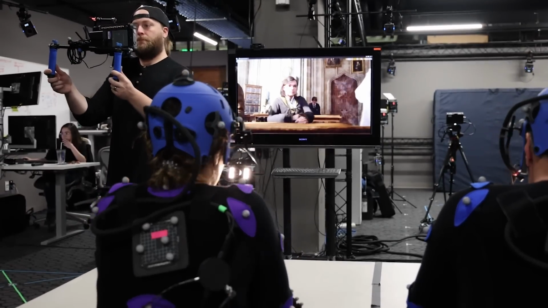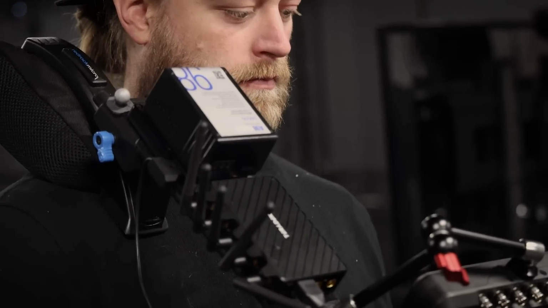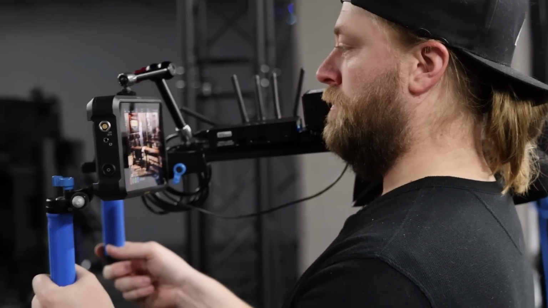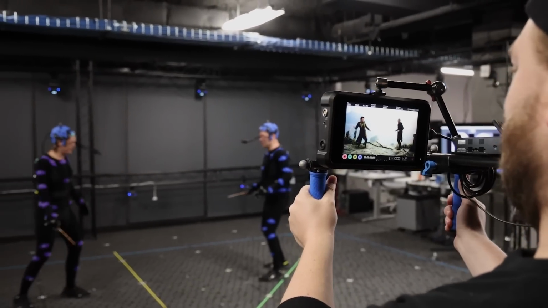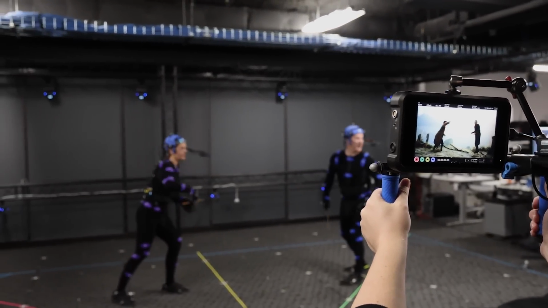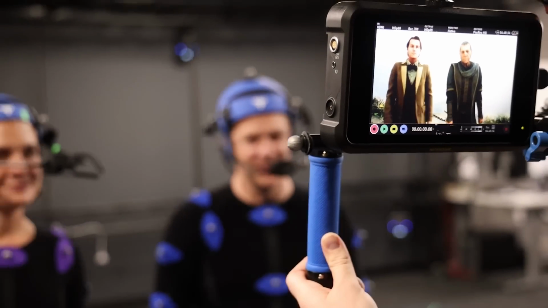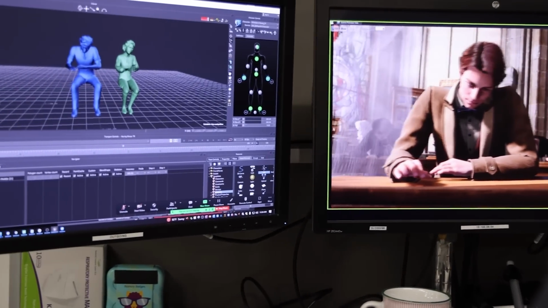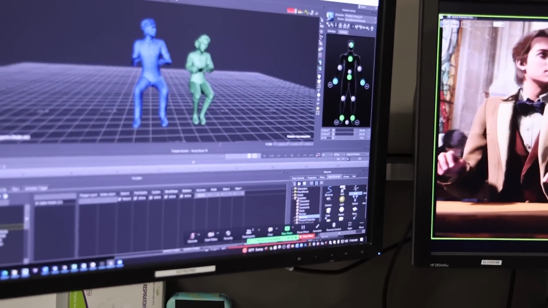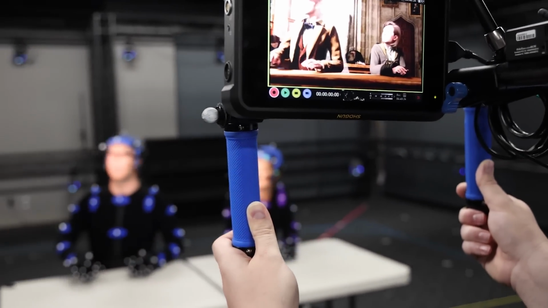On the stage, we have a reference camera on a tripod that captures everything our talent does. But we also have a virtual camera that acts as the game camera so that we can capture our talent with a more natural camera feel. Through the VCam, we can craft what the player sees quickly and more efficiently. And the talent have a lot more fun too. Utilizing real-time tools like MotionBuilder and Unreal, we can see our talent bring our game to life right in front of us, making our production pipeline lean and agile.